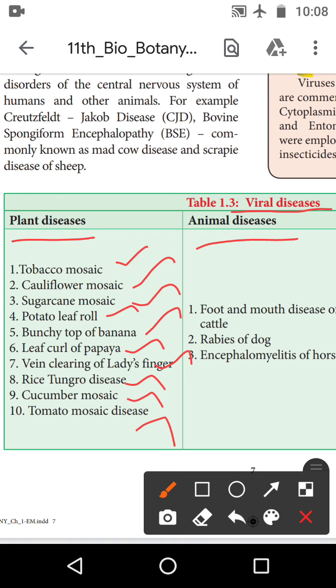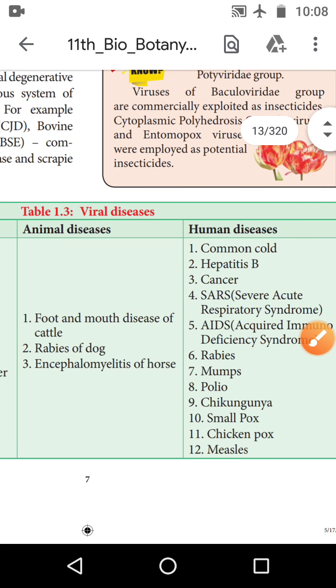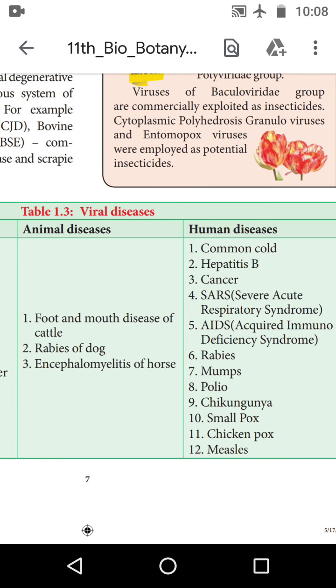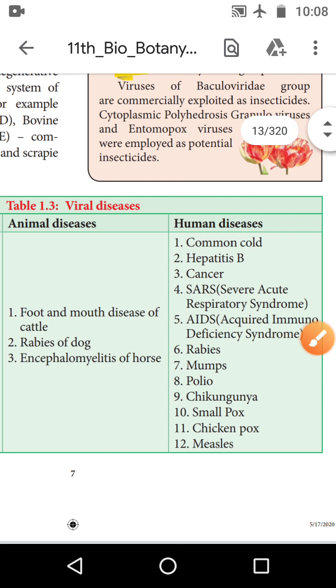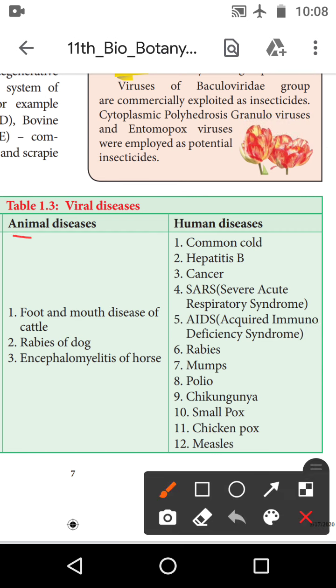Okay, the next one is animal disease. What are the animal diseases? Viruses affect animals, causing many diseases. The first one is foot and mouth disease of cattle, rabies of the dog and encephalitis of the horse. So these are the major diseases. Viruses affect animals, so these diseases are present.